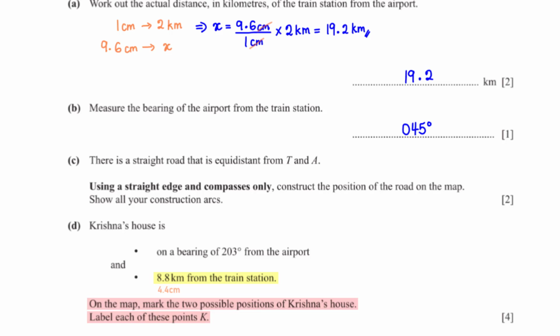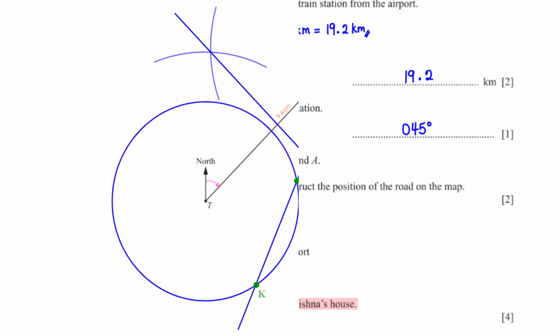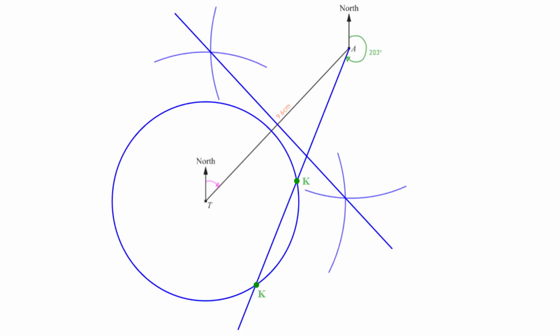Using the scale conversion, 8.8 kilometers translates to 4.4 centimeters. So on the scale drawing, we first measure our compass width to be 4.4 centimeters. Then we stand at T and construct a circle. These two intersection points are the possible positions of Krishna's house. So we label these points K.